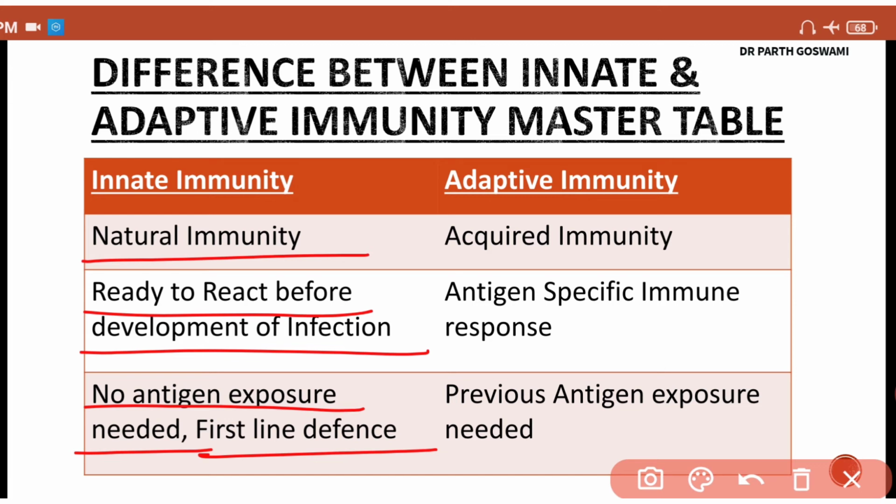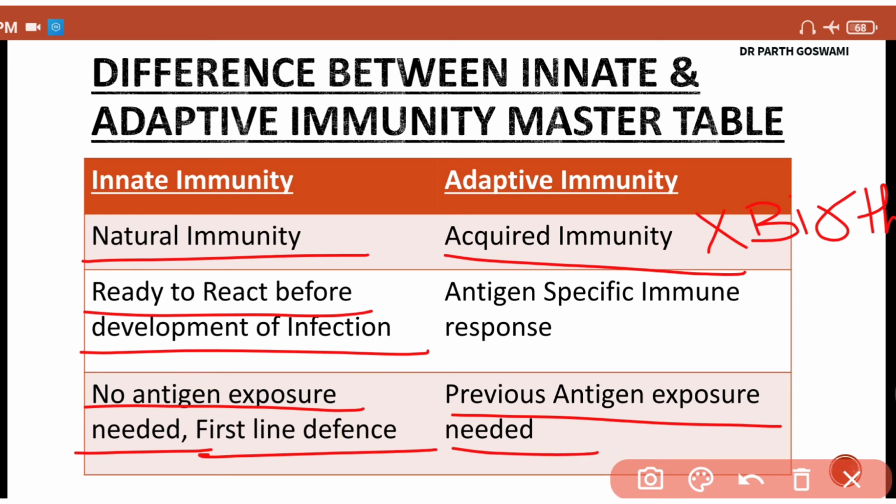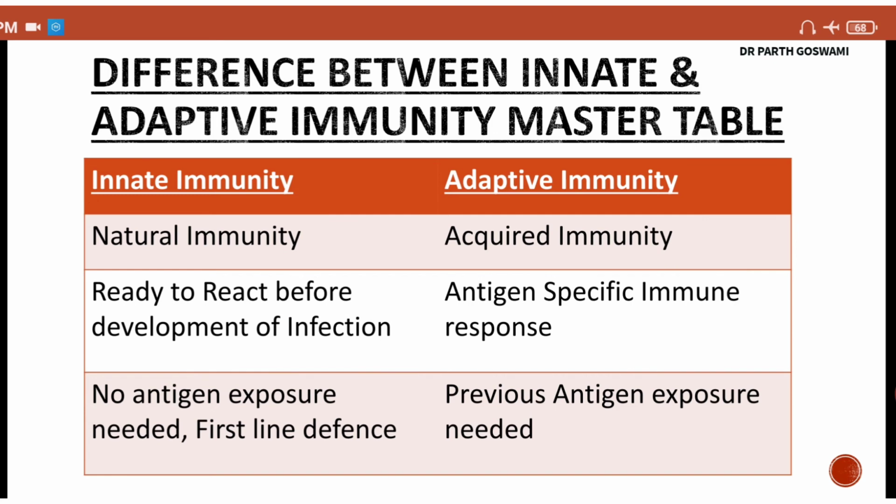While if we look at the other aspect, adaptive immunity is acquired immunity, means it is acquired later on in life after birth. It is not present since birth. And guys, in adaptive immunity, you need a previous antigen exposure. Once the antigen exposure happens, then only this adaptive immunity can mount a specific immune response. So guys, adaptive immunity is acquired immunity later on in life, while innate immunity is a natural immunity from birth.